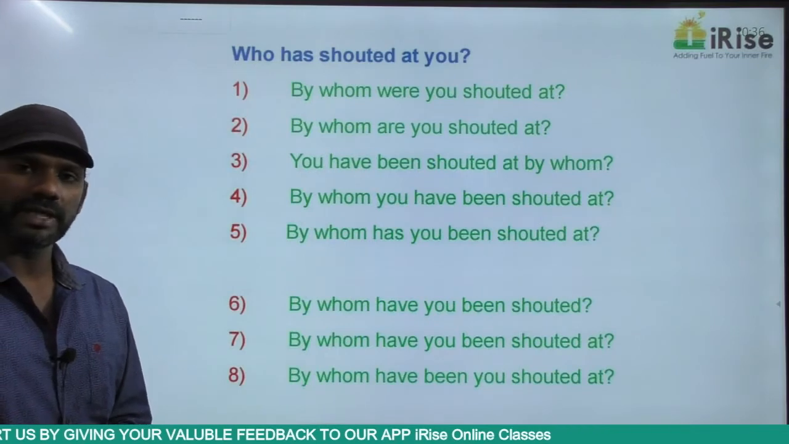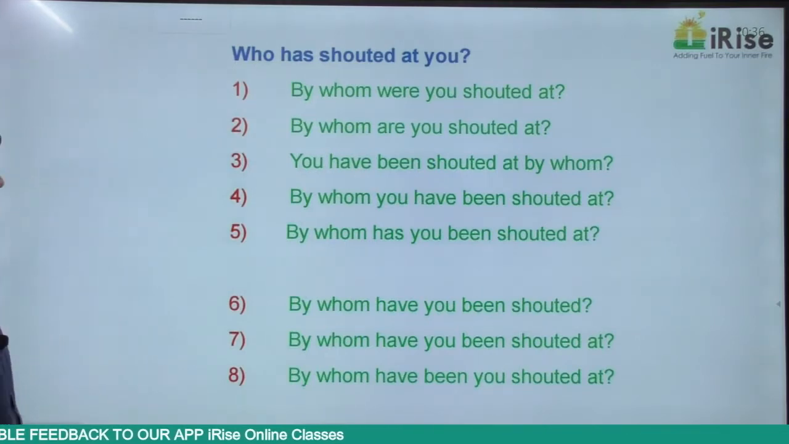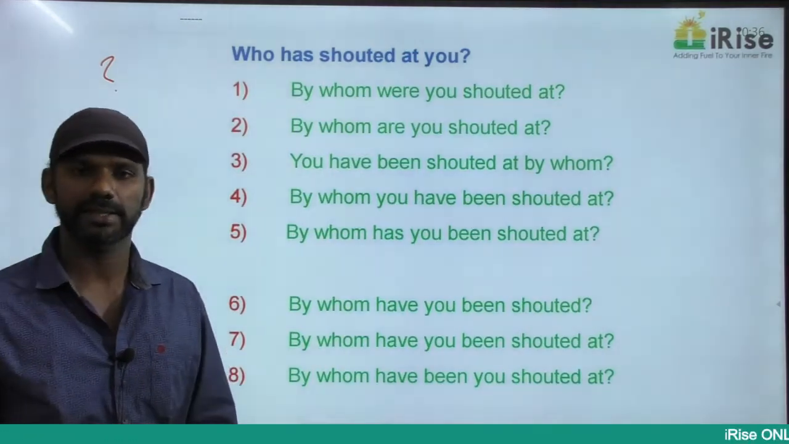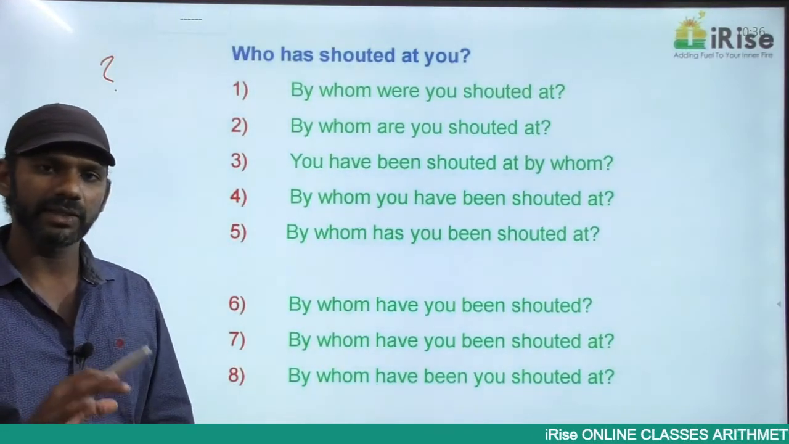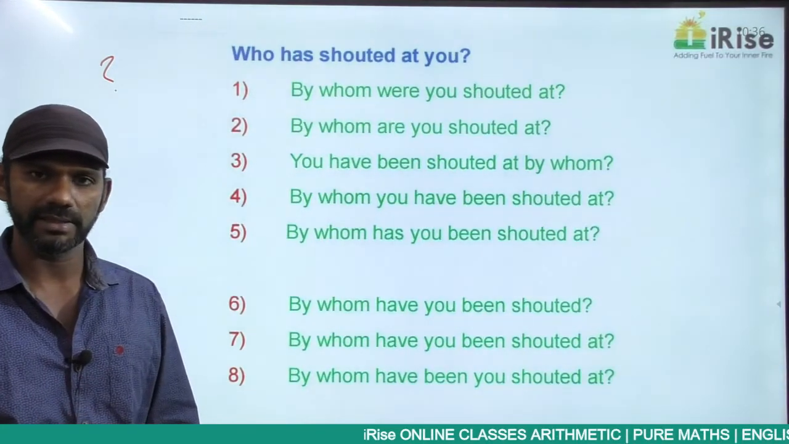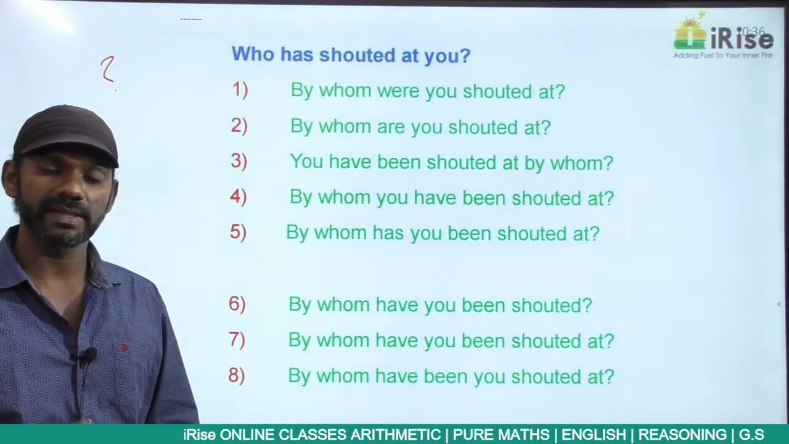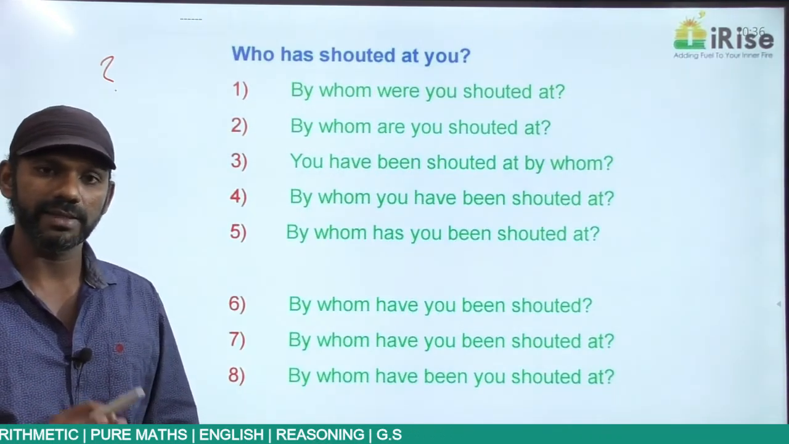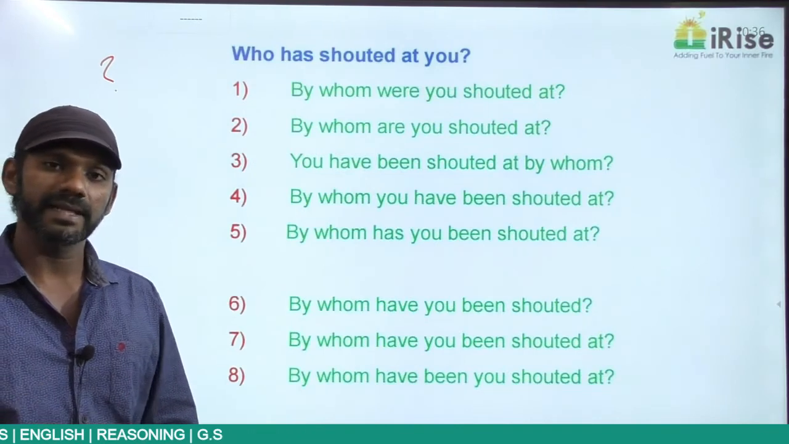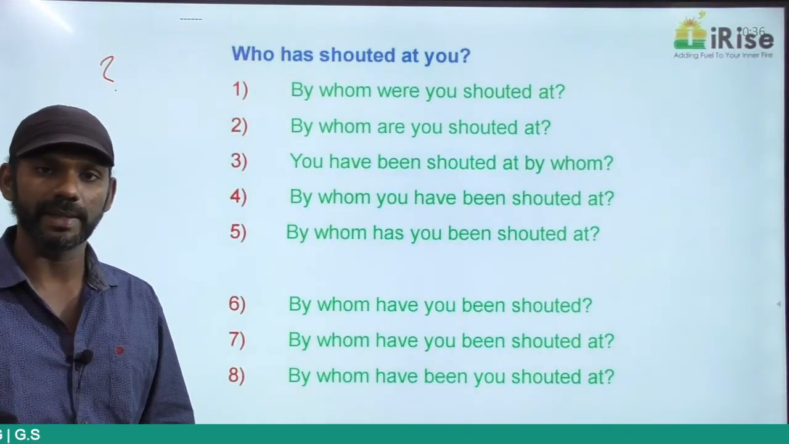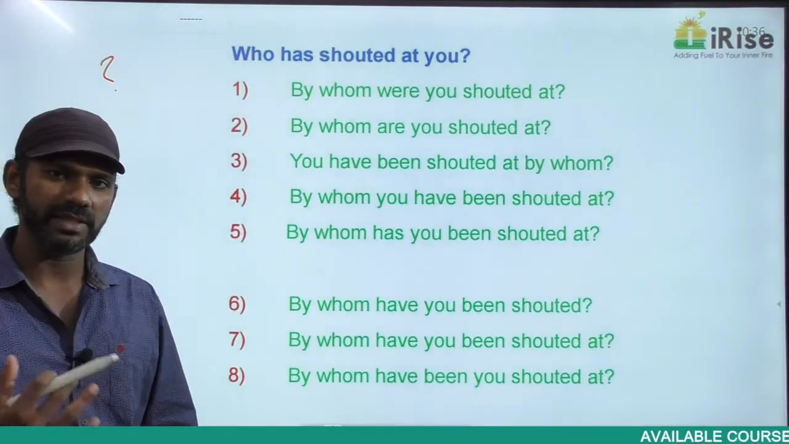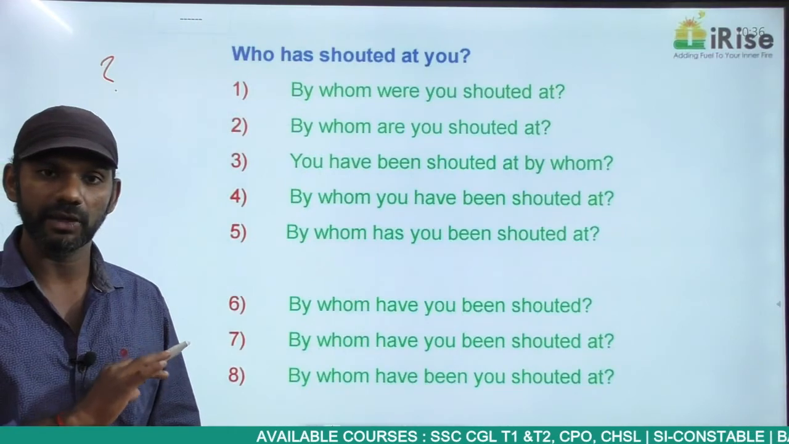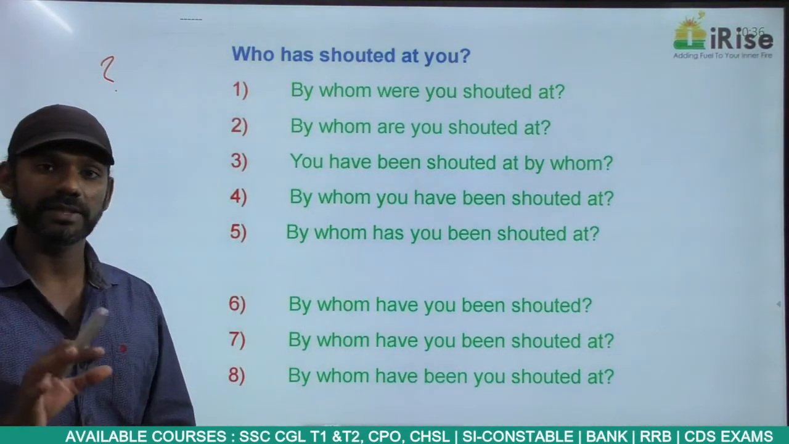What do you mean by an interrogative sentence? Any sentence ending with a question mark is termed as an interrogative sentence. In the active voice, if it is an interrogative sentence, in the passive voice also it must be an interrogative sentence. That means if the sentence in the active voice ends with a question mark, the sentence in the passive voice must also end with a question mark. If there's no question mark in the passive voice, without thinking, eliminate that option.